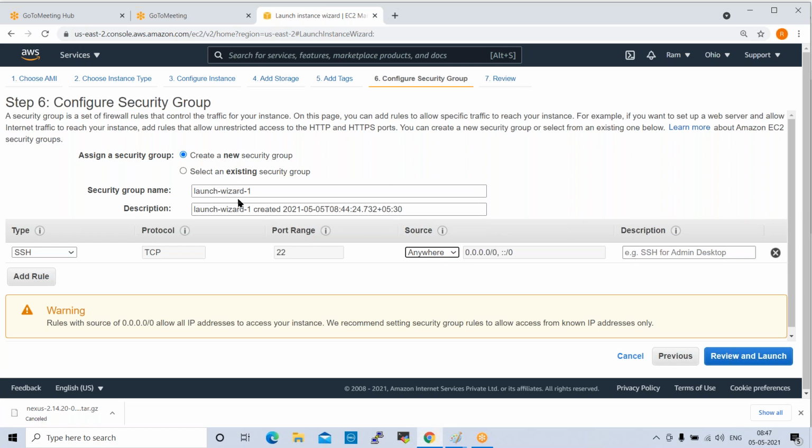Okay. So here you can give the security group name. Something you can give like this.